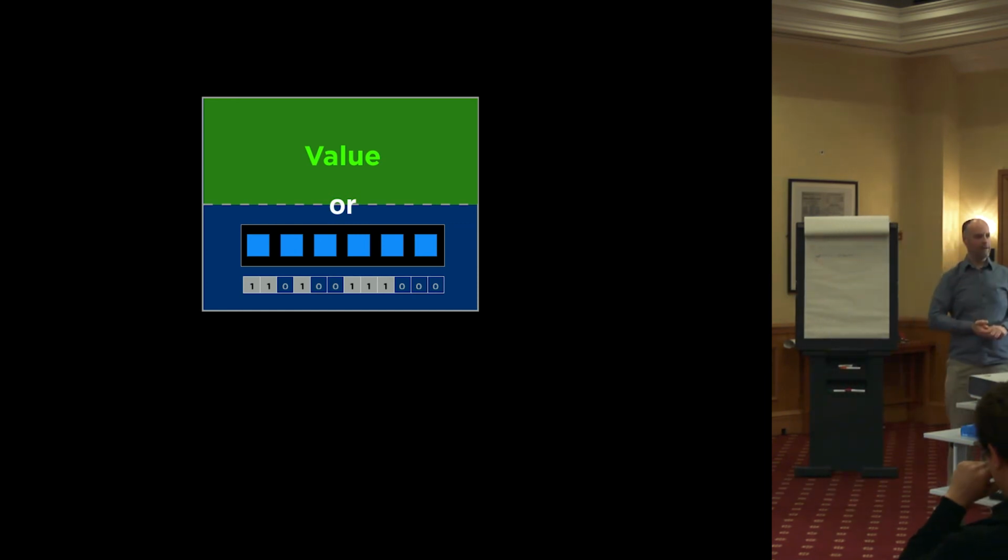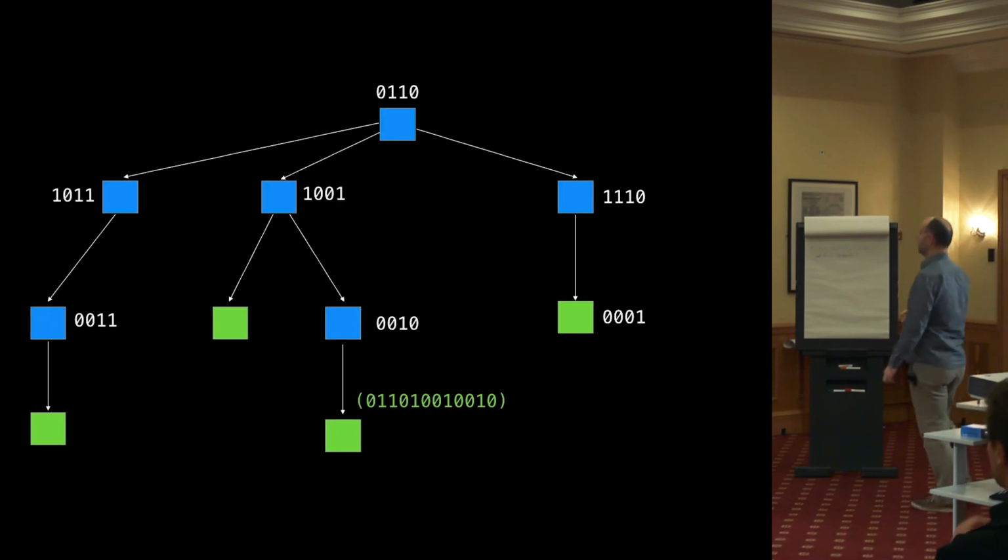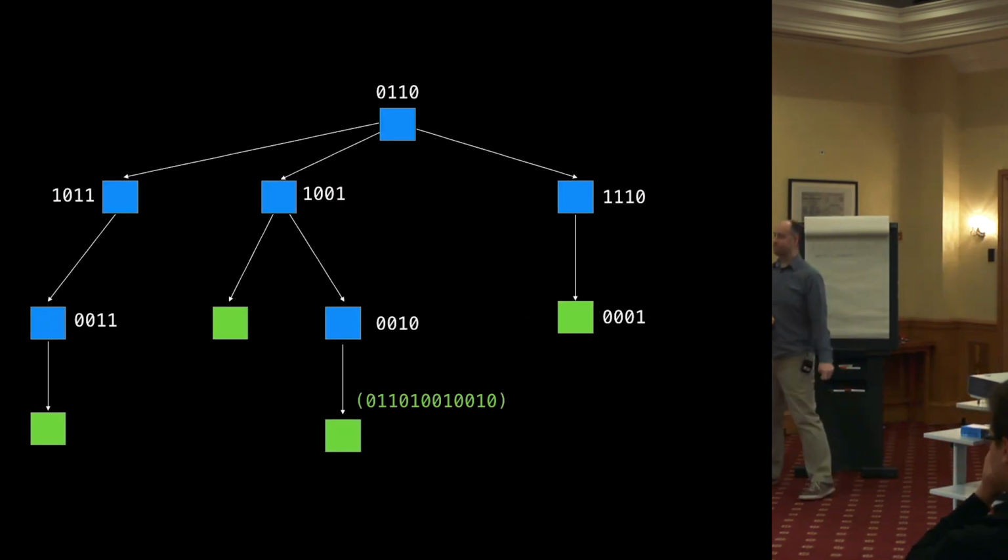But how do you know which pointer to follow? With the binary tree, it's simple. It's just greater or less than, left or right. What do we do here? Well, what we do is we actually hash the value, and we divide the hash up into chunks of 5 or 6 bits. And that becomes the index into the array as you walk down.